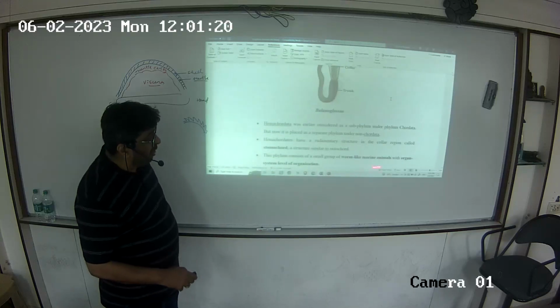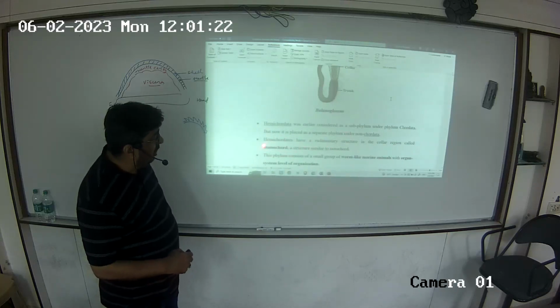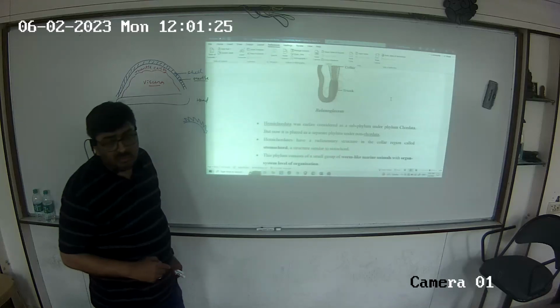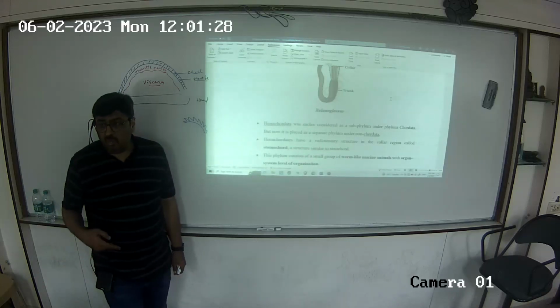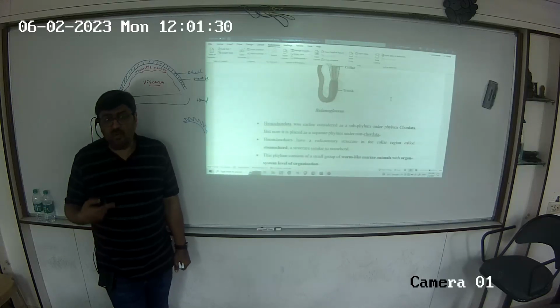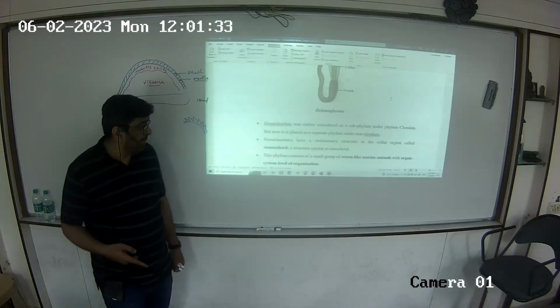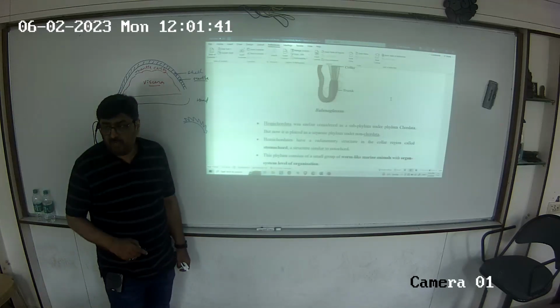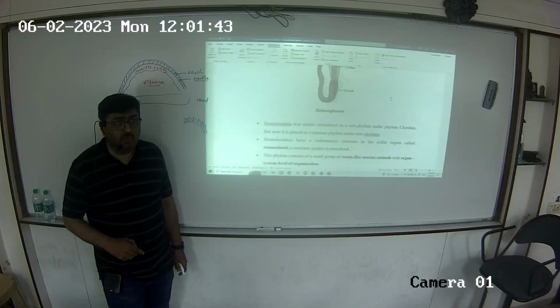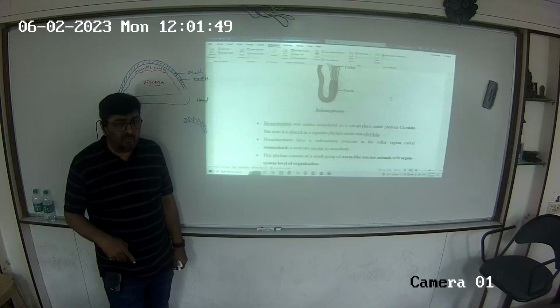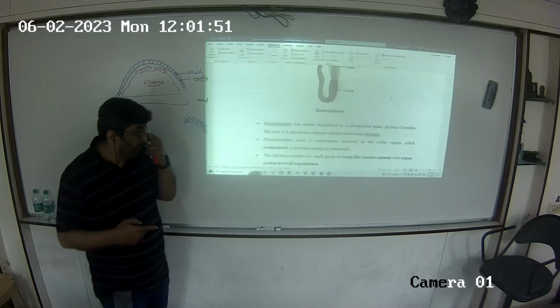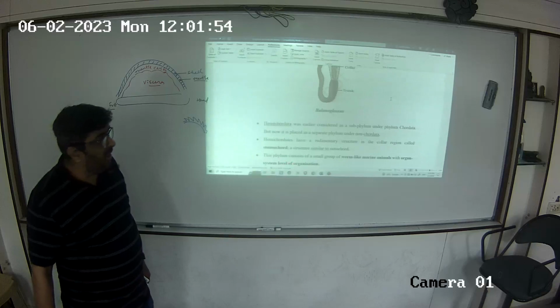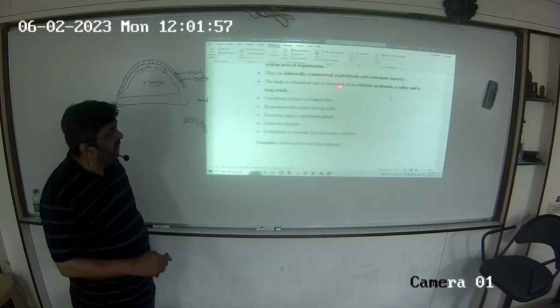So the collar region has a structure called stomochord, a structure similar to notochord. That means notochord as a structure has started evolving now. This phylum consists of a small group of worm-like marine animals, exclusively marine. So how many groups come under that now? 3. The first was Ctenophora, Echinodermata, and now Hemichordata. With organ system level of organization, bilaterally symmetrical.